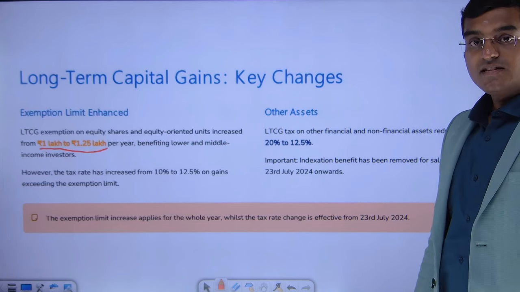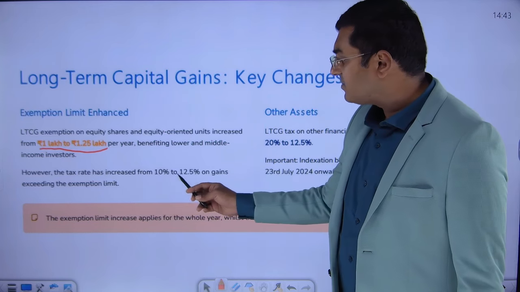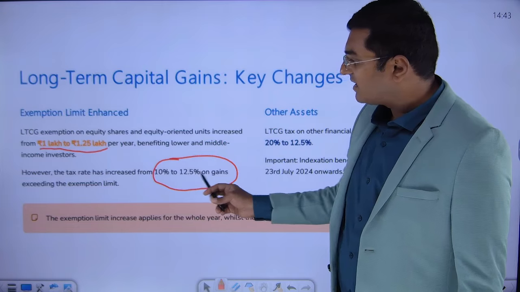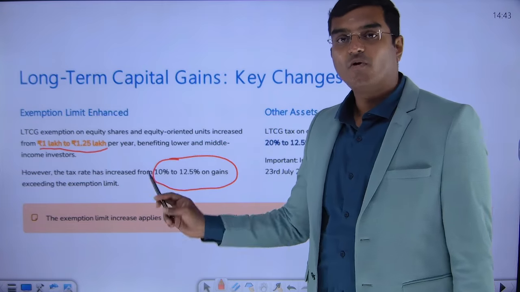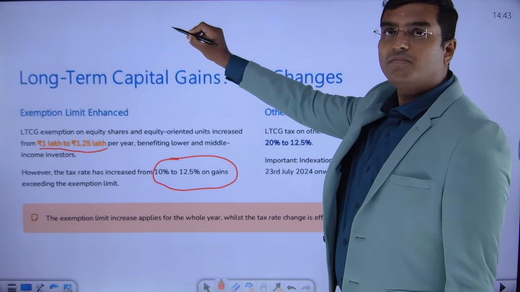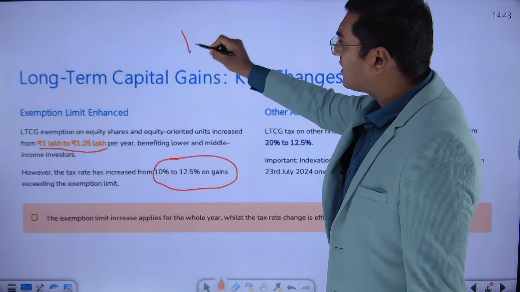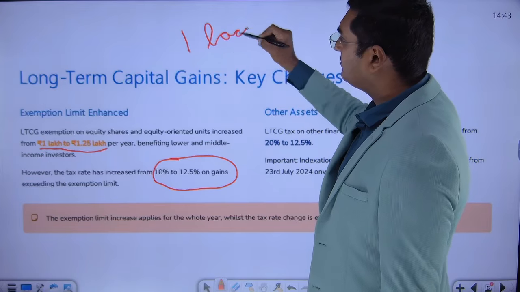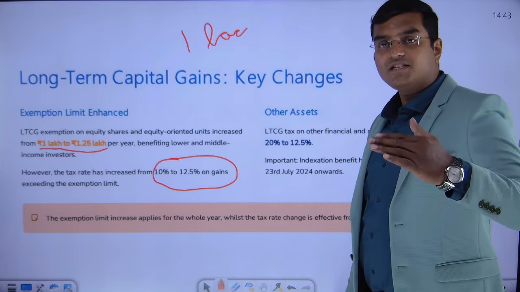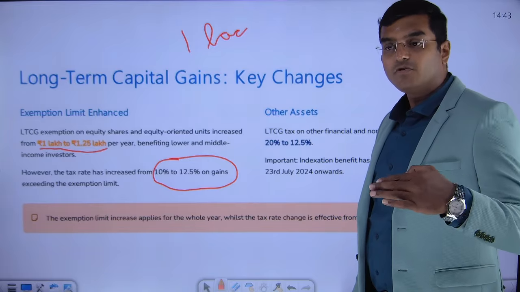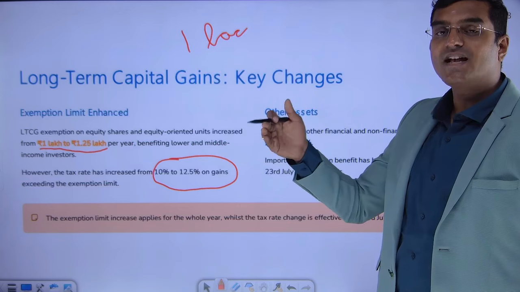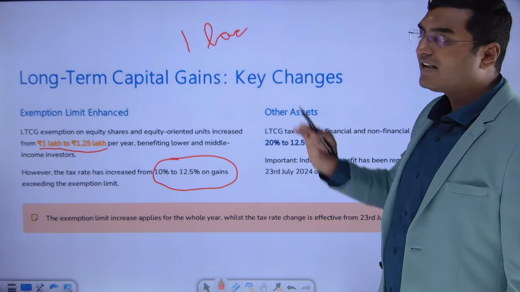Next one. Similarly, there is one more change over here. The tax rate has been increased from 10% to 12.5% on the gains exceeding this exemption limit. What it said, dear friends, I'll give you an example. Let us say, for example, your long-term capital gain on equity shares is 1 lakh rupees. Now, earlier what did the amendment say? Up to 1 lakh rupees it is exempted, and now this year it is saying up to 1.25 lakh rupees it is exempted, which means here 1 lakh rupees is less than 1.25 lakh. Therefore, this entire thing is exempted.